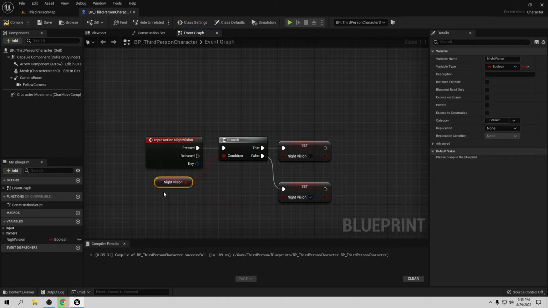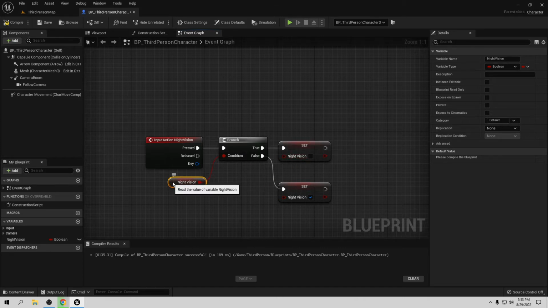Because if you call this variable in a different place, for example, in the inventory or something like that, sometimes when you call this, you don't change this stuff, or you change it, but you don't change it in the flip-flop. So sometimes if the night vision isn't true, the flip-flop doesn't know about it, so it flips again to on, so you need to press twice to do the thing.